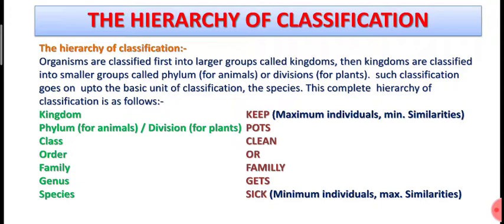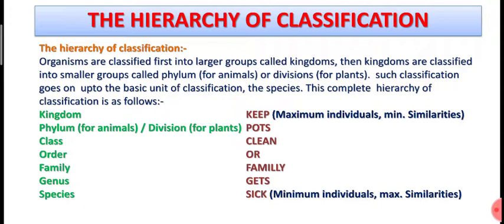Now we know that when we classify the organisms, first of all we divide them into bigger, larger groups, called kingdoms. Then the kingdoms are divided into smaller groups known as phyla, or singular phylum, or division if the classification is of plants. Then the phylum or division is classified into classes, then classes into orders, orders into families, families into genus, and then a particular genus may be classified into different species.